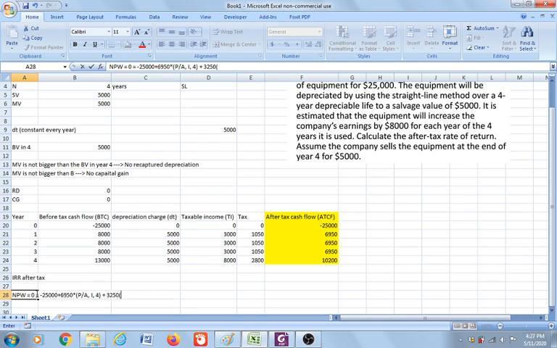and plus 3250 P over F, i and 4. By using this equation, we're going to find i, and i is your after-tax IRR.